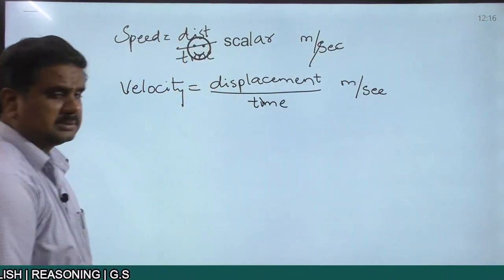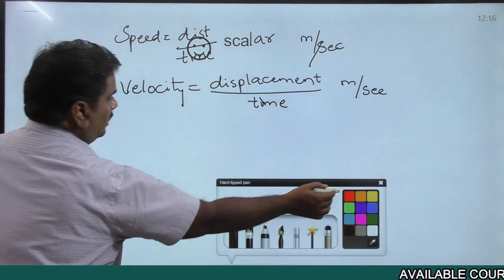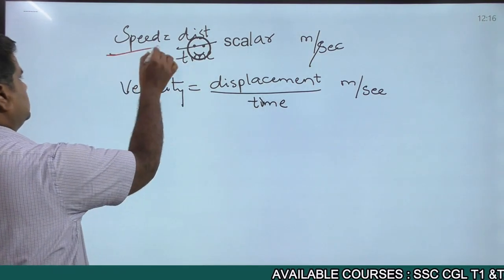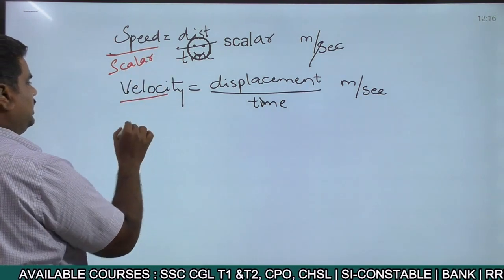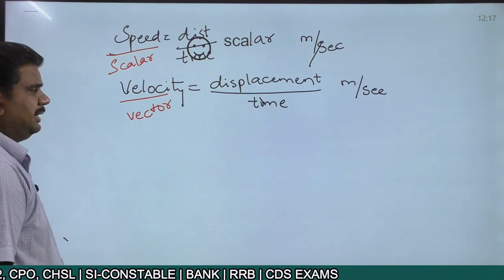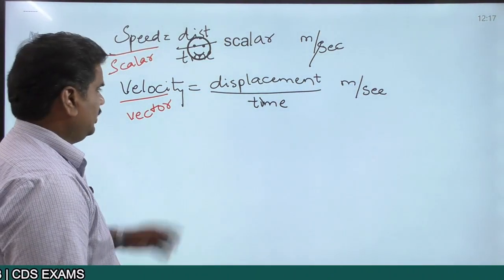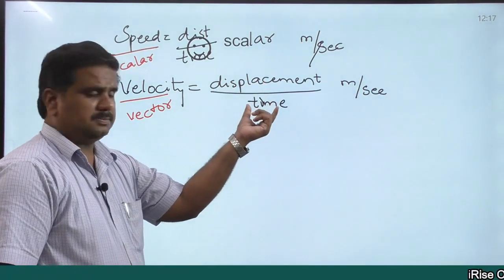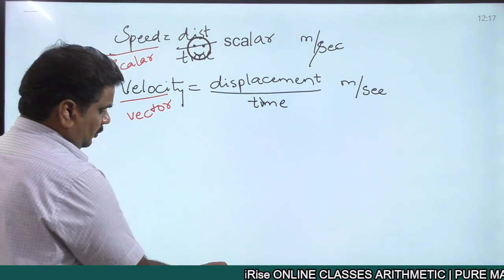The units will remain the same, but this particular quantity called speed is a scalar quantity, but velocity is a vector quantity. Velocity is nothing but the change in displacement with respect to time, right? That is what you're calling velocity.